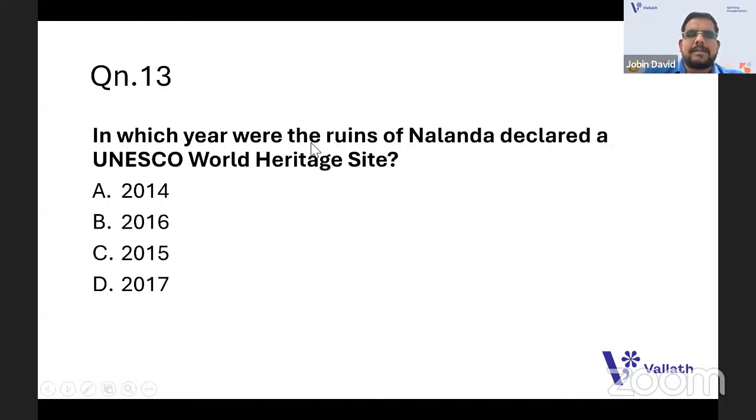In which year were the ruins of Nalanda declared a UNESCO World Heritage Site? Nalanda University is an important part of ancient universities in the higher education part, and now it has an association with the UNESCO World Heritage Site. So in which year was Nalanda declared a UNESCO World Heritage Site? You should know that. Which answer are you going with? The answer is 2016. Okay, going to the next one.